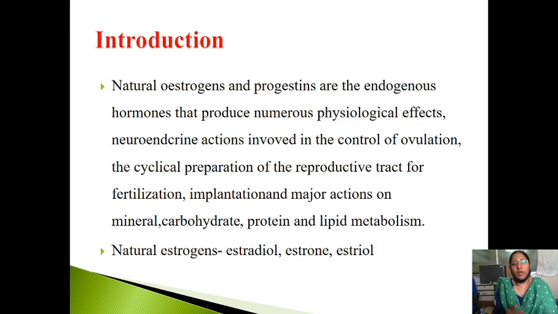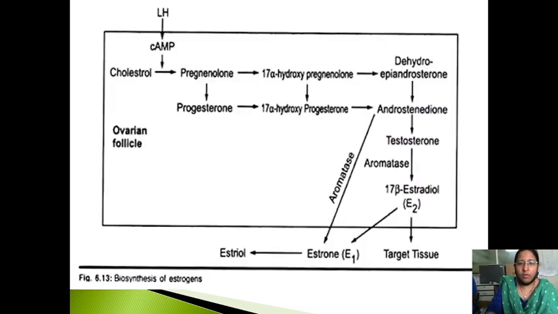So the natural estrogens which are available in our body are estradiol, estrone and estriol. Now how are these produced? So we should know what is the biosynthesis of the estrogens. First, cholesterol. You all know that corticosteroids are also produced from cholesterol. Like that, cholesterol also helps in the production of estrogen and progesterone.